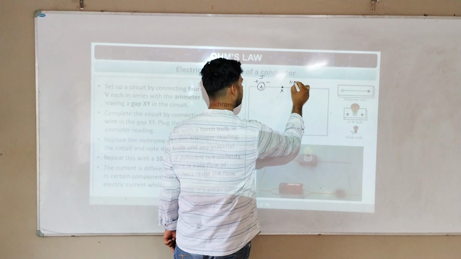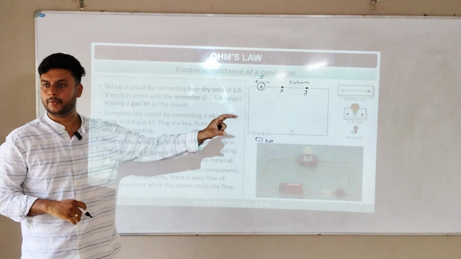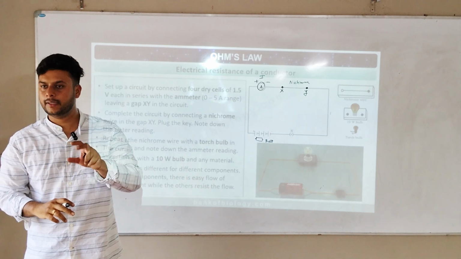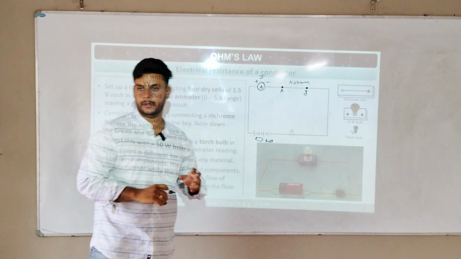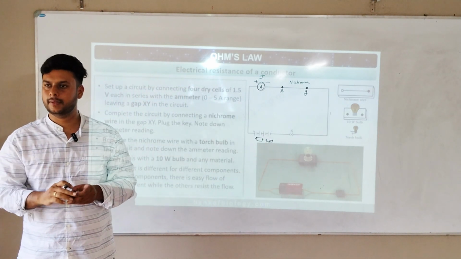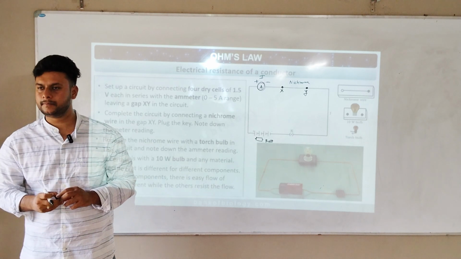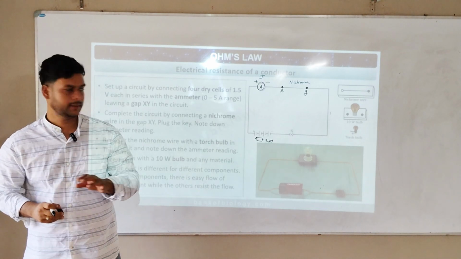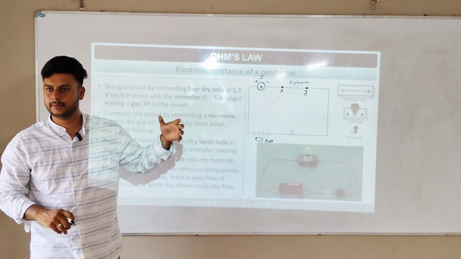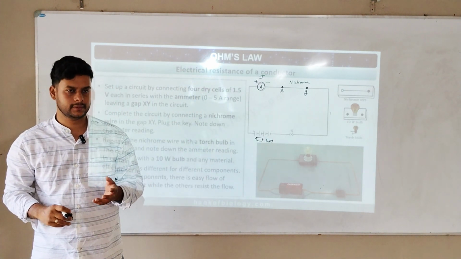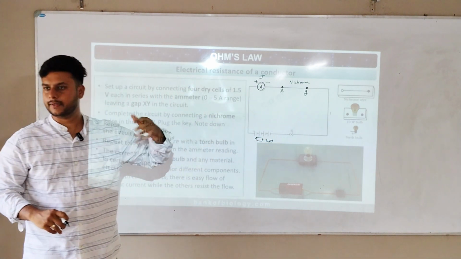So when I connect a nichrome wire, will the current flowing through the nichrome wire be the same as before, or will it change, according to you guys? Will it be the same? It will definitely differ, because the nichrome wire has some resistance. All the wires have resistance. So the current will differ.